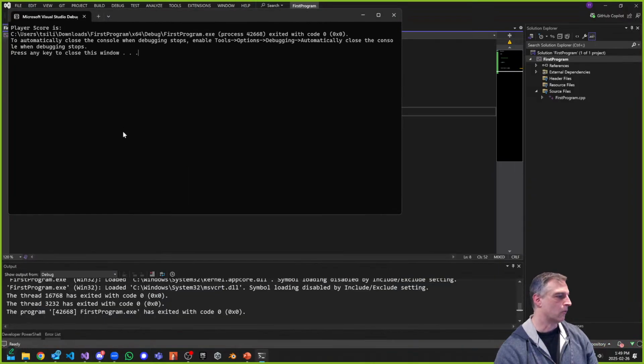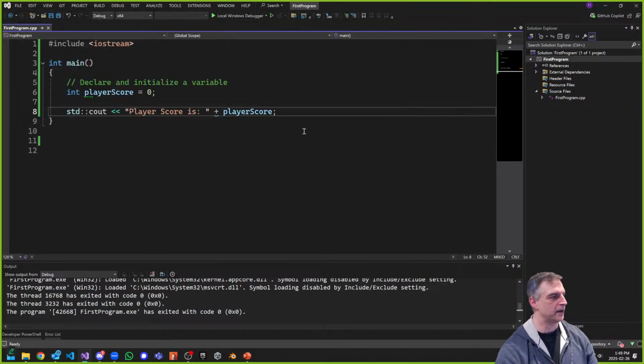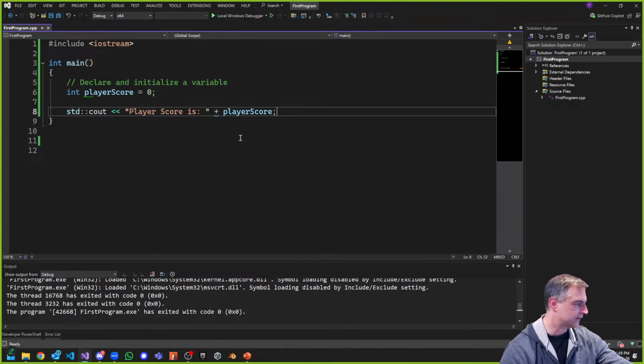Well, no, not in C++, right? And the reason why this doesn't work is why? Why does this not work, right? It works in C#. If you did this in C#, something like a Console.WriteLine, it'd be fine, right? But not so in C++. It doesn't explicitly cast to a string. C# natively supports string, correct?